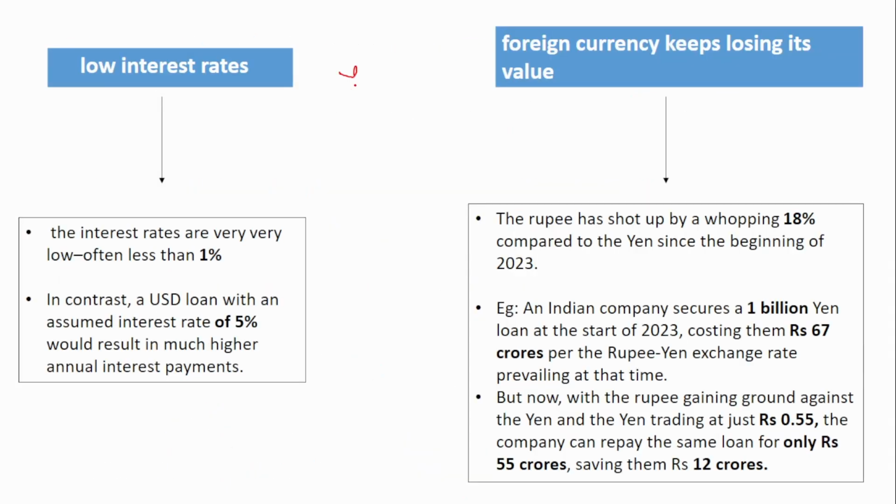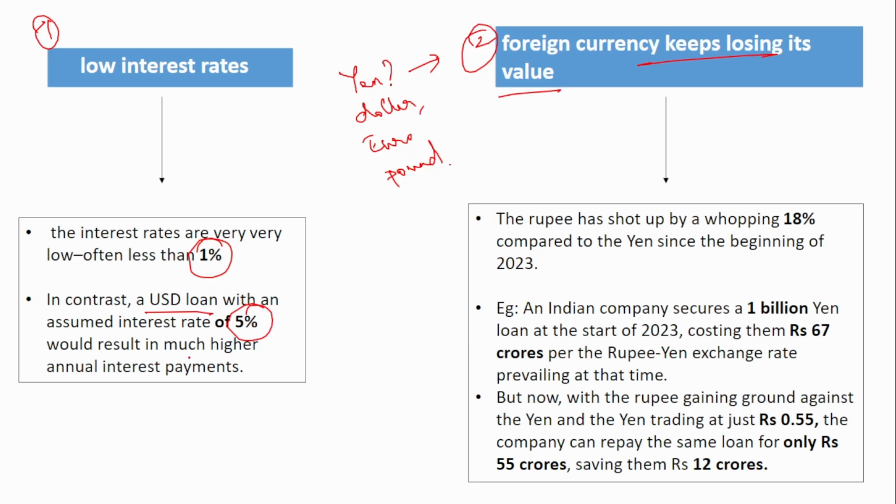Now, why has India wanted the loan in yen? You have other currencies like dollar, euro, pound, but still India wanted the loan in yen. What is the reason for that? One is the low interest rate, and second is that foreign currency keeps losing its value. The interest rates are very low, often less than 1%. In contrast, a USD loan with an assumed interest rate of 5% would result in much higher annual interest payments. So the Japanese yen offers low interest rate loans, and that is one of the reasons for choosing yen as the favorable loan currency.